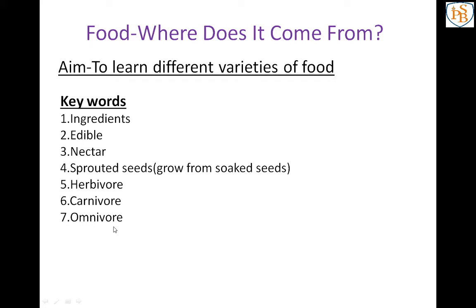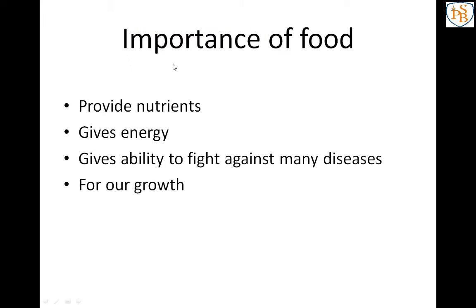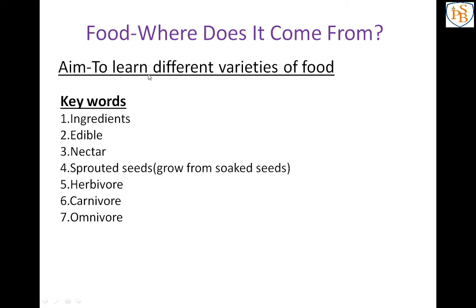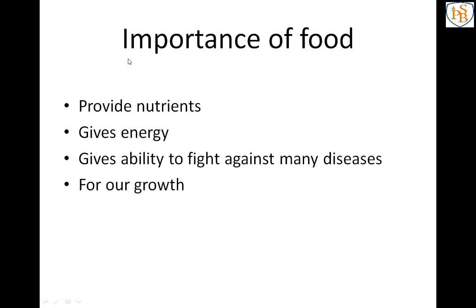Now we will learn what is meant by food and what is the importance of food. Before we start the importance of food, first let me tell what is meant by food. Food means the things that we are eating. So why are we eating food? Because there is an importance of food. Without food we cannot do some things. So one by one we will learn the importance of food.